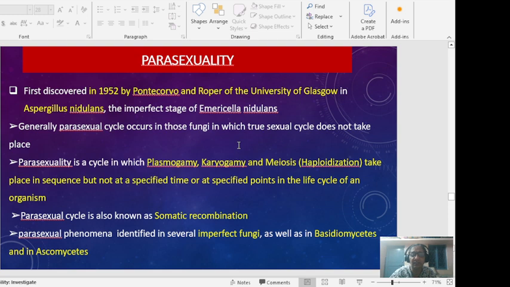Parasexuality is a cycle in which plasmogamy, karyogamy and meiosis take place in sequence but not at a specific time or point in the life cycle of the organism. It is also known as somatic recombination, and has been identified in several imperfect fungi, like basidiomycetes and ascomycetes.